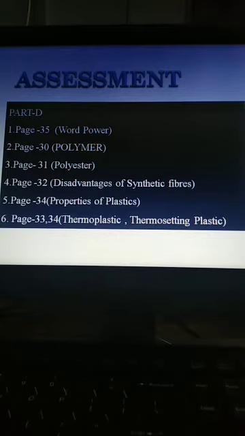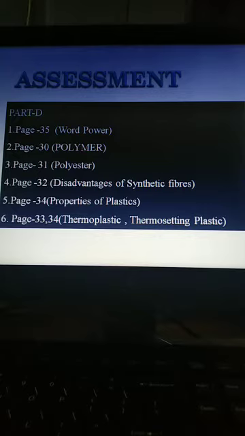Now moving to fifth question, give three properties of plastic which make them superior over other materials. It is given in page number 34 under the heading properties of plastics. Given in left hand side, you can write any of the three properties, that is resistant to chemicals. After writing that heading you should write plastics are resistant to chemicals and do not get corroded easily. Next one, strength, plastics are lightweight, strong and durable. Next one, thermal conductivity, plastics are insulators of heat, thus they are used for making dishes used in microwave oven and handles of cooking utensils.